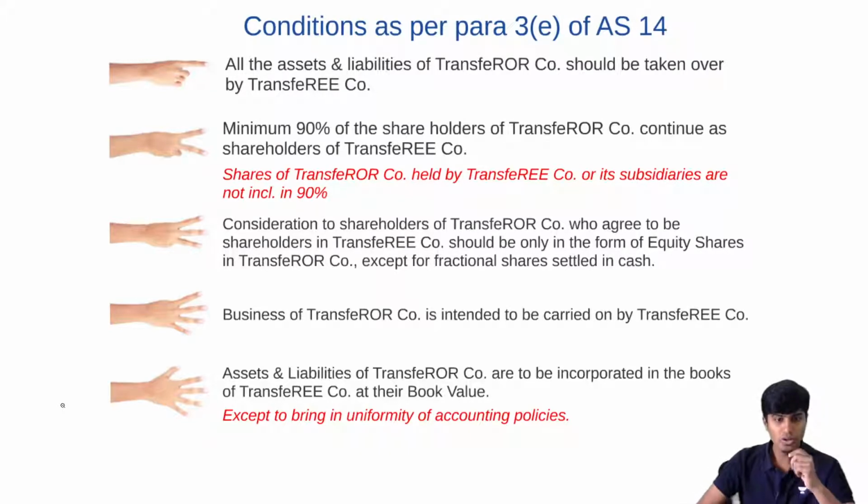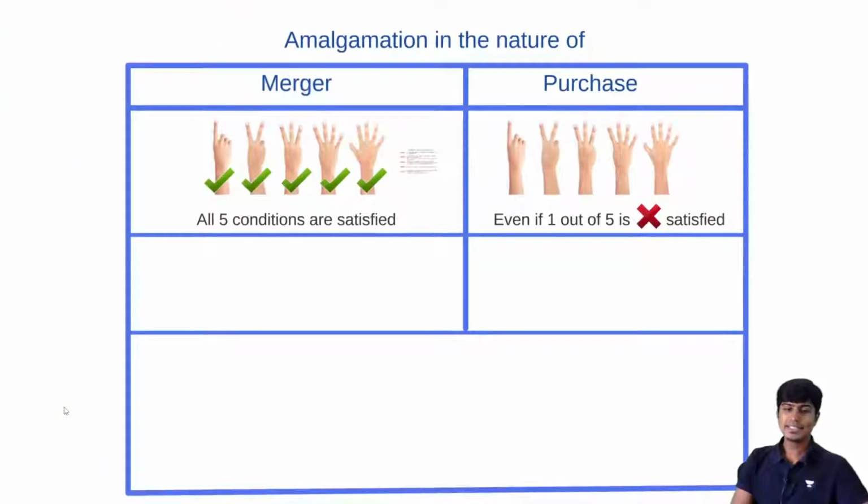Yes, I hope you made a quick note of all of these 5 conditions or clicked a screenshot. So now we know when do we call it merger, when do we call it purchase. If all the 5 conditions are satisfied, merger. Even if 1 out of 5 is not satisfied, it doesn't matter which one, it is purchase. Then if it is merger, how do we do accounting?